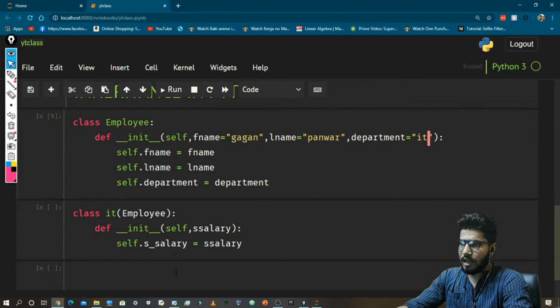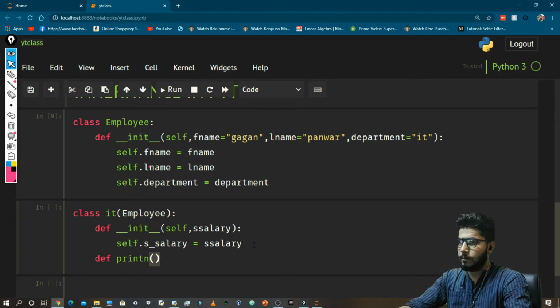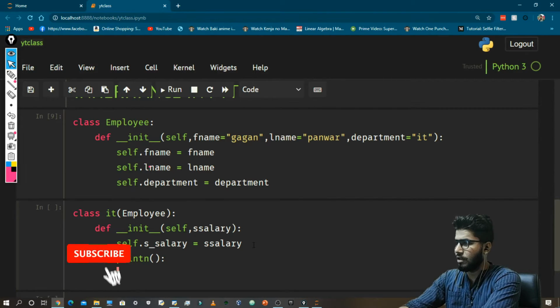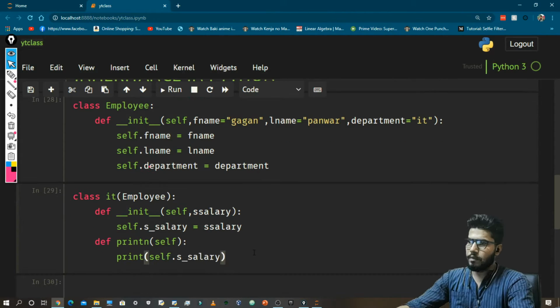So here what I am going to do is I am also going to make a function def print n. I will take this and print all the values, like print self dot s underscore salary.